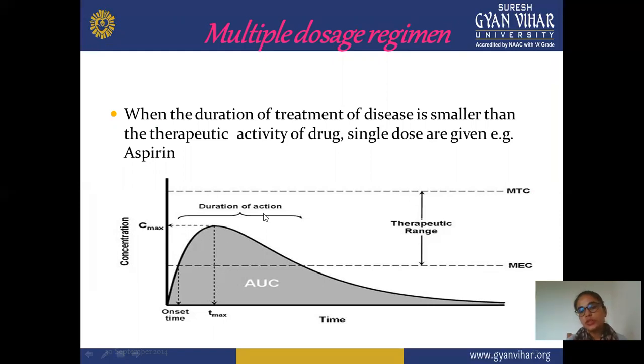When the duration of the treatment is smaller than the therapeutic activity, a single dose is given. A single dose is sufficient when the duration of your disease, or the effect of your disease, is smaller than the therapeutic activity.